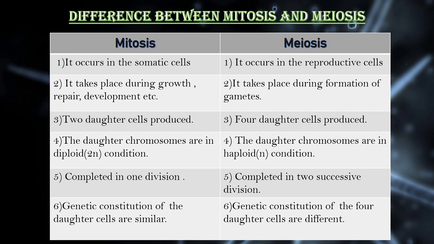In mitosis, 2 daughter cells are produced. In meiosis, 4 daughter cells are produced. In mitosis, the daughter chromosomes are in diploid condition as it is an equational division. In meiosis, the daughter chromosomes are in haploid condition since it is a reduction division. Mitosis is completed in one division. Meiosis is completed in 2 successive divisions. In mitosis, the genetic constitution of the daughter cells is similar, and in meiosis, the genetic constitution of the 4 daughter cells is different.